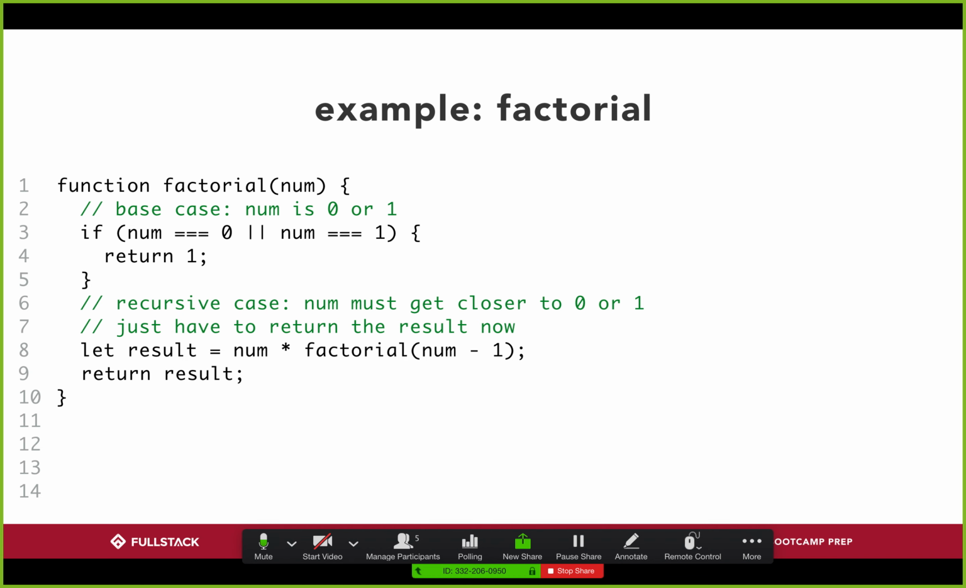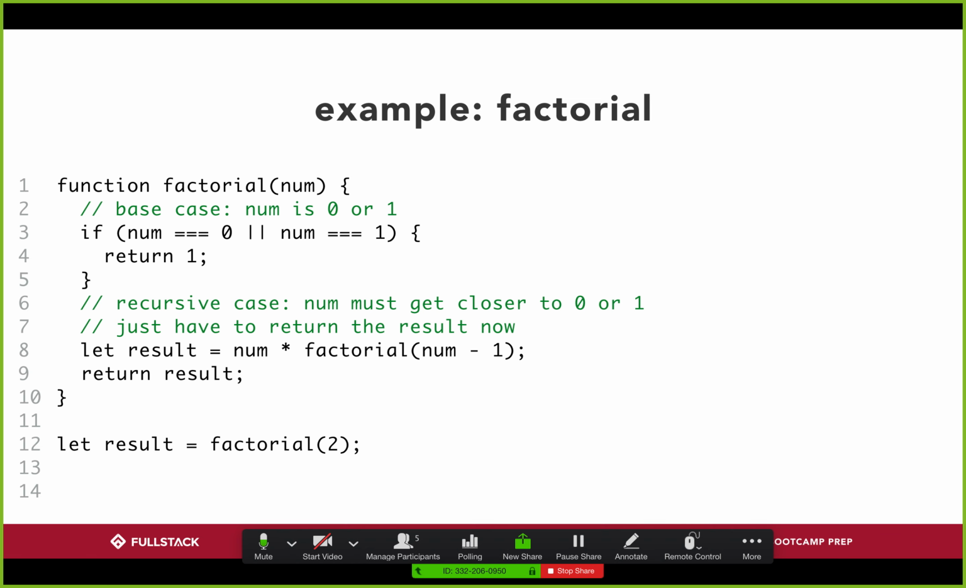And indeed, if we use a return value instead of a console log, we're actually going to get the right answer here. Because here on line 12, if I do factorial of 2, and I step through this function, on line 1, we say num is 2. Great. On line 3, we ask, is num 0 or 1? Nope. Great. So look at line 8. Line 8 says, result is equal to num, which is 2, multiplied by the factorial of num minus 1. So what's 2 minus 1? It's just 1.